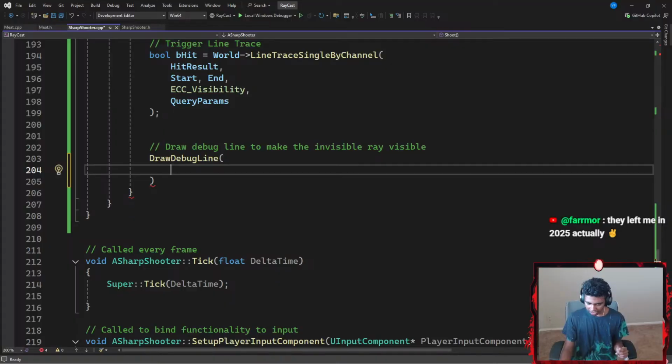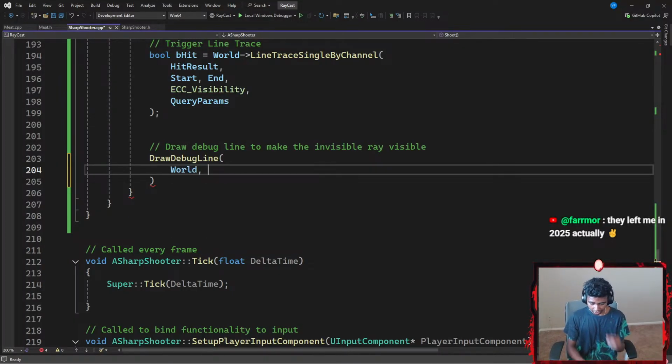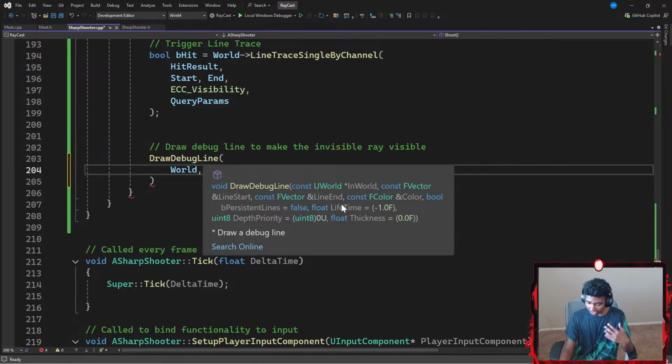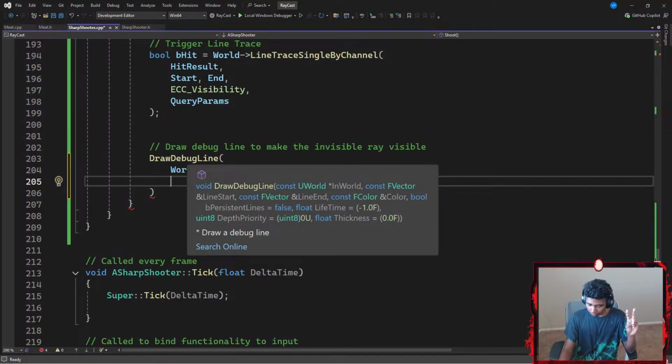Let's go with a few parameters. The first parameter is gonna be my UWorld, which is basically gonna be my world variable. The second parameter is gonna be a vector of my start line and end line, which is basically gonna be start, end. Okay, and the fourth parameter is gonna be a color. Now, this is where I use the question mark that is somewhat like a ternary operator or a conditional expression, if you guys are familiar with Python, but in a C++ Unreal Engine way. Okay, so I'm gonna be using a color here.